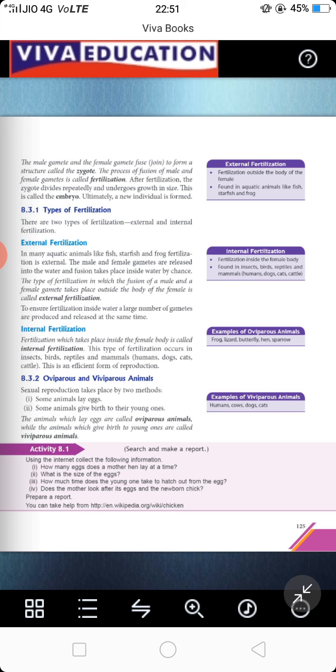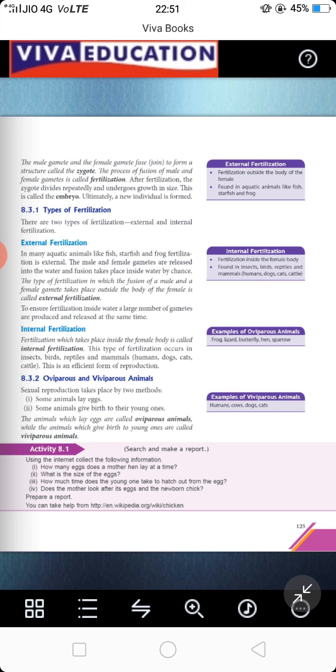So how is sexual reproduction taking place? Firstly, the male gametes and the female gametes fuse. Fuse means to say they join. And after joining, they result in the formation of zygote. The complete process is called fertilization. After the zygote is formed, the zygote starts growing and results in the formation of embryo. Finally, the embryo grows to give the complete human being structure, like a baby. Understand? Next are the types of fertilization, that is external fertilization or internal fertilization.